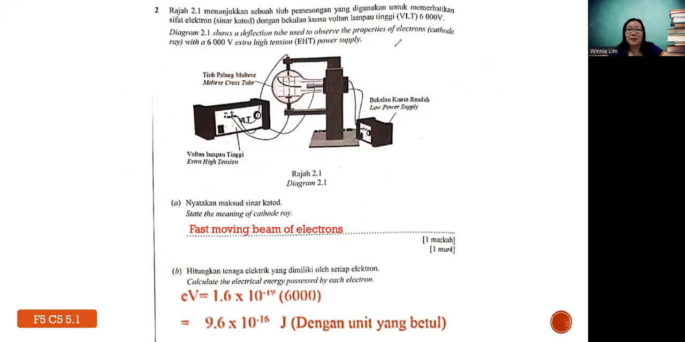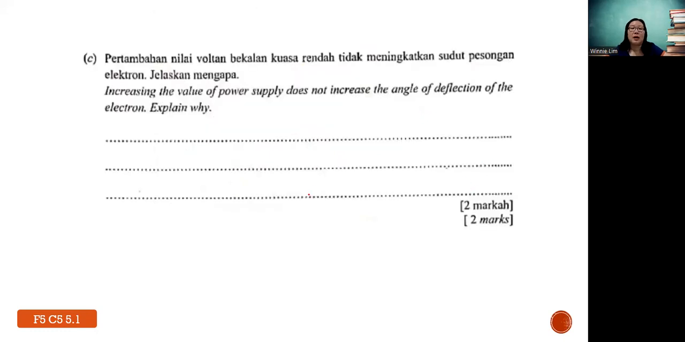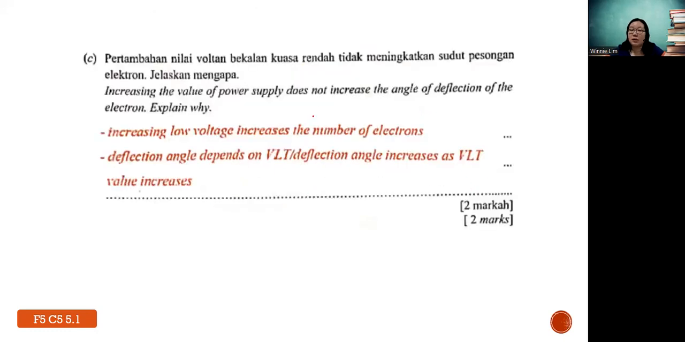So how can you answer these questions? 2 marks. You can say that increasing the low voltage increases the number of electrons only that are produced for thermionic emission, and the deflection angle depends on what? The EHT. This is in the BM form, extra high tension power. Or you tell the relationship: when you increase the EHT, the angle of deflection also increases.